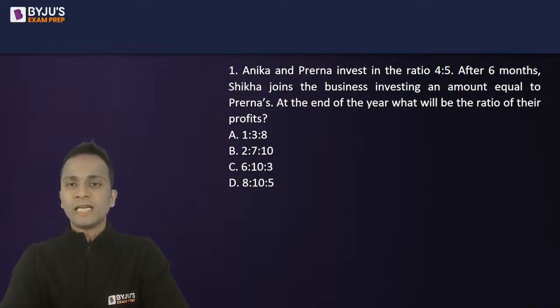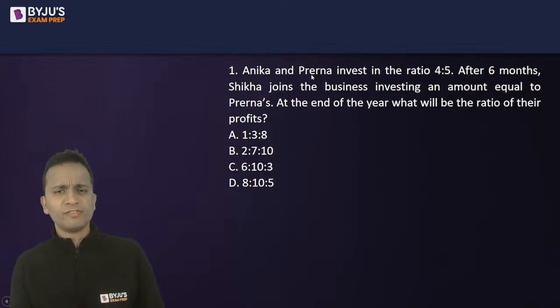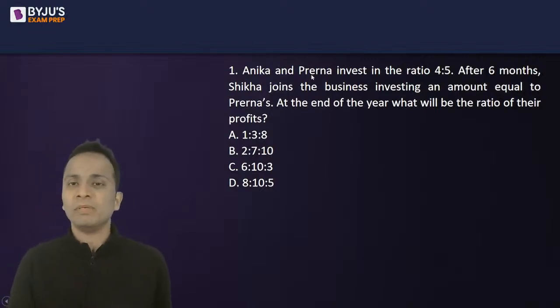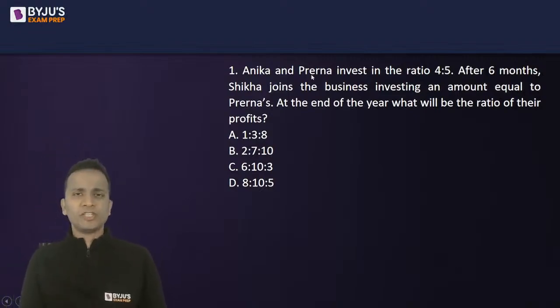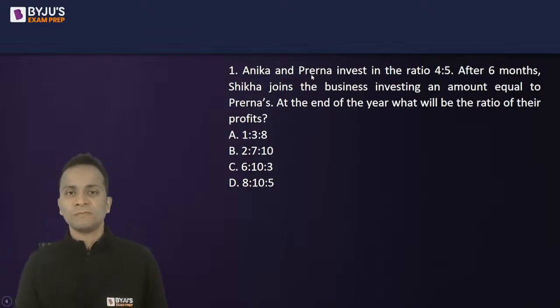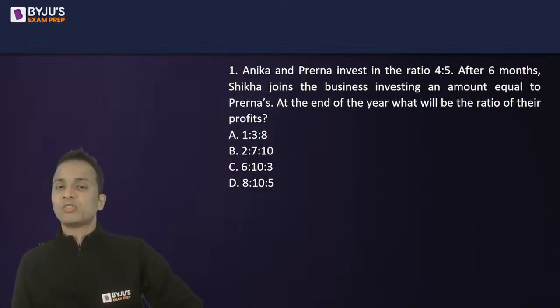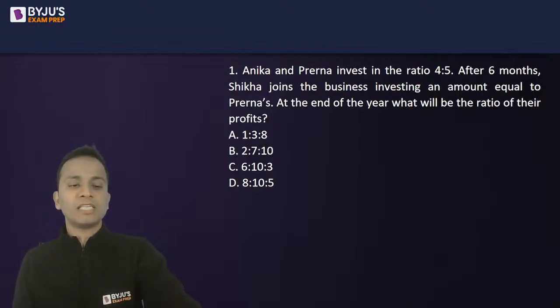So the question says that Anika and Prerna invest in the ratio 4:5. So Anika and Prerna have started a business with the initial investment, which is in the ratio of 4:5. And after 6 months, Shikha joins the business investing an amount which is equal to Prerna's amount. At the end of the year, what will be the ratio in which the profits will be divided? So it's a very basic concept of partnerships.